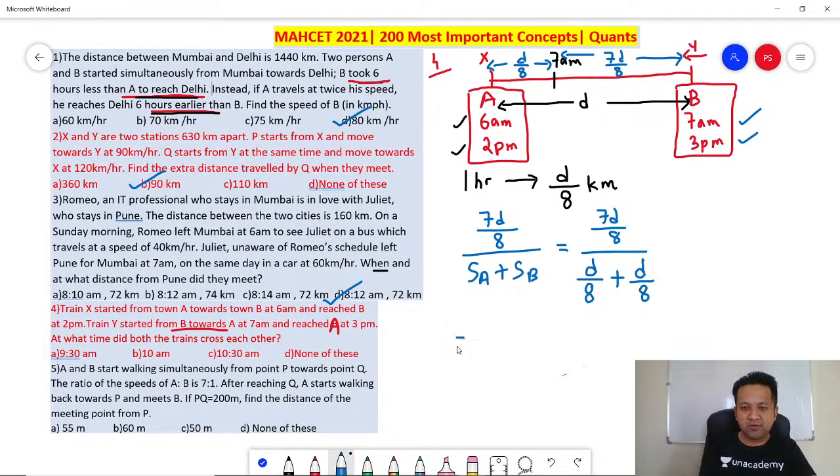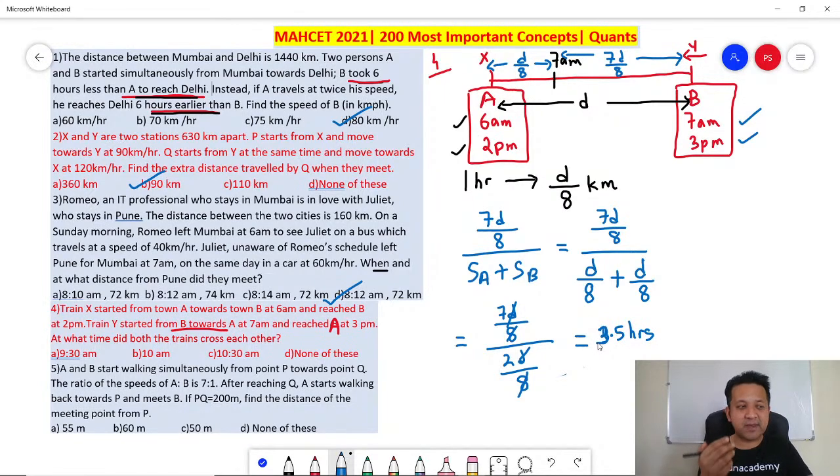Correct? So if you do the maths, 7D by 8 divided by 2D by 8. D by 8 will cancel out, so you get your answer as 7 by 2. 7 by 2 is 3.5 hours. That's your answer.